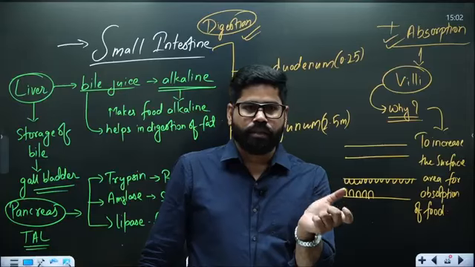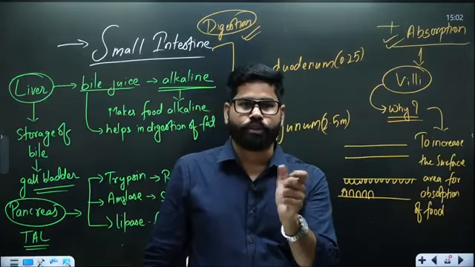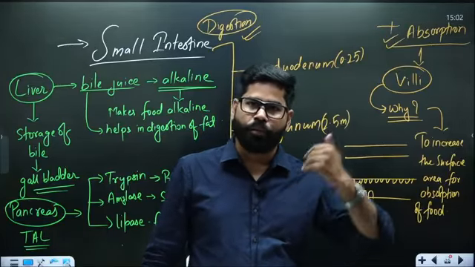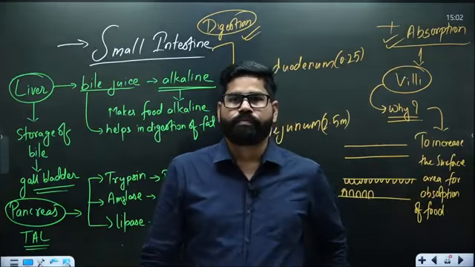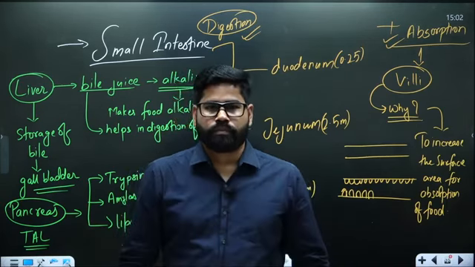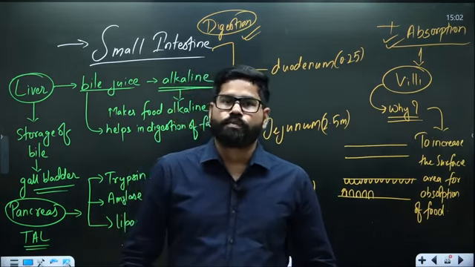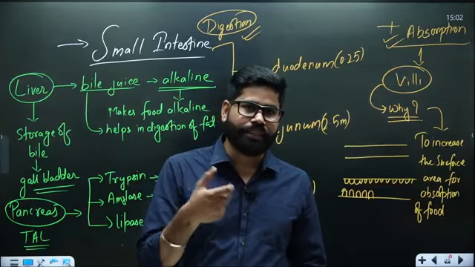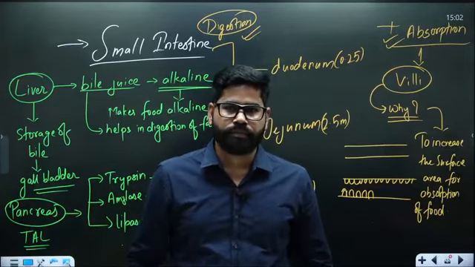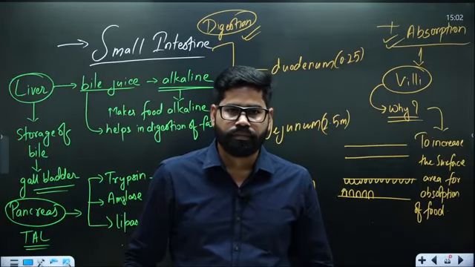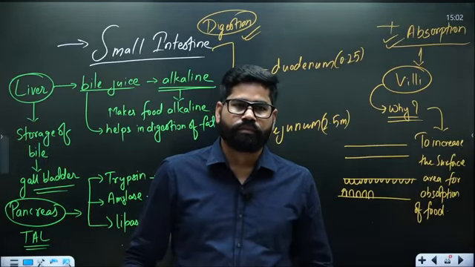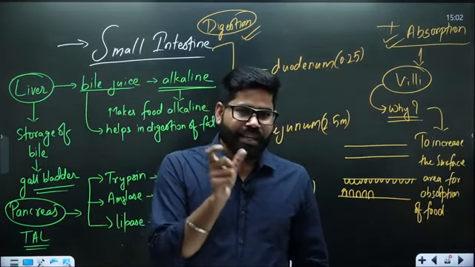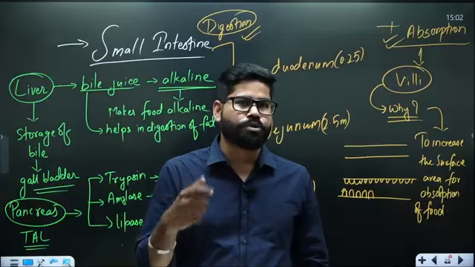You have acid. So the opposite of acid is basic. So basic is called alkaline. Like you have acid, the opposite of it is base. In the small intestine, we need the alkaline medium, otherwise the walls of the small intestine will get corroded. We will write about the ileum and duodenum and jejunum. Ileum is the last portion which especially helps in absorption of vitamins and all.